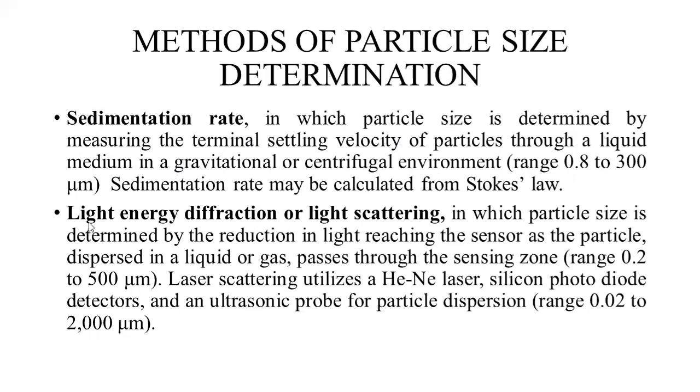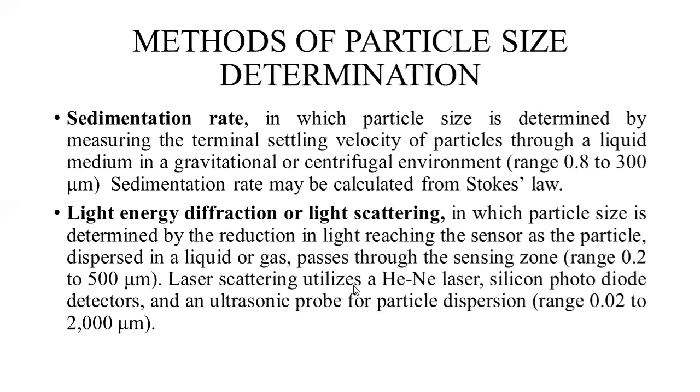Next method for the determination of particle size is light energy diffraction or light scattering, in which particle size is determined by the reduction in light reaching the sensor as the particles dispersed in liquid or gas pass through the sensing zone. Through this method, the range of particle sizes is from 0.2 to 500 micrometers.